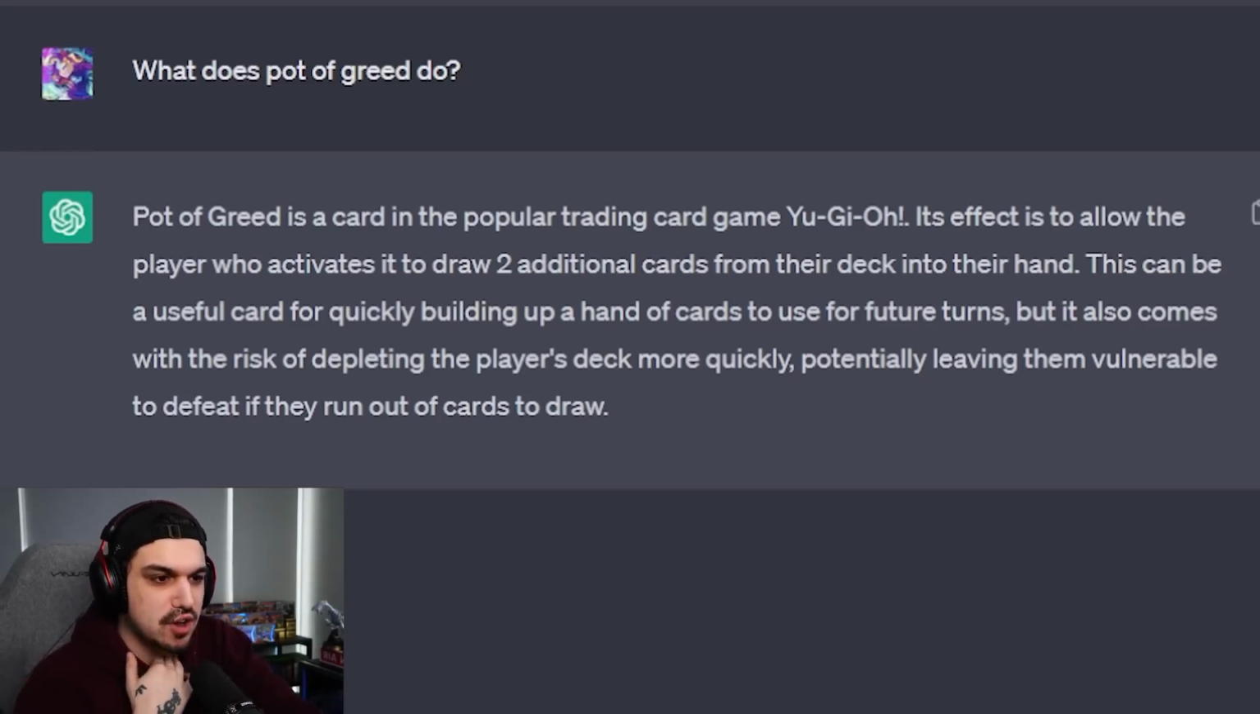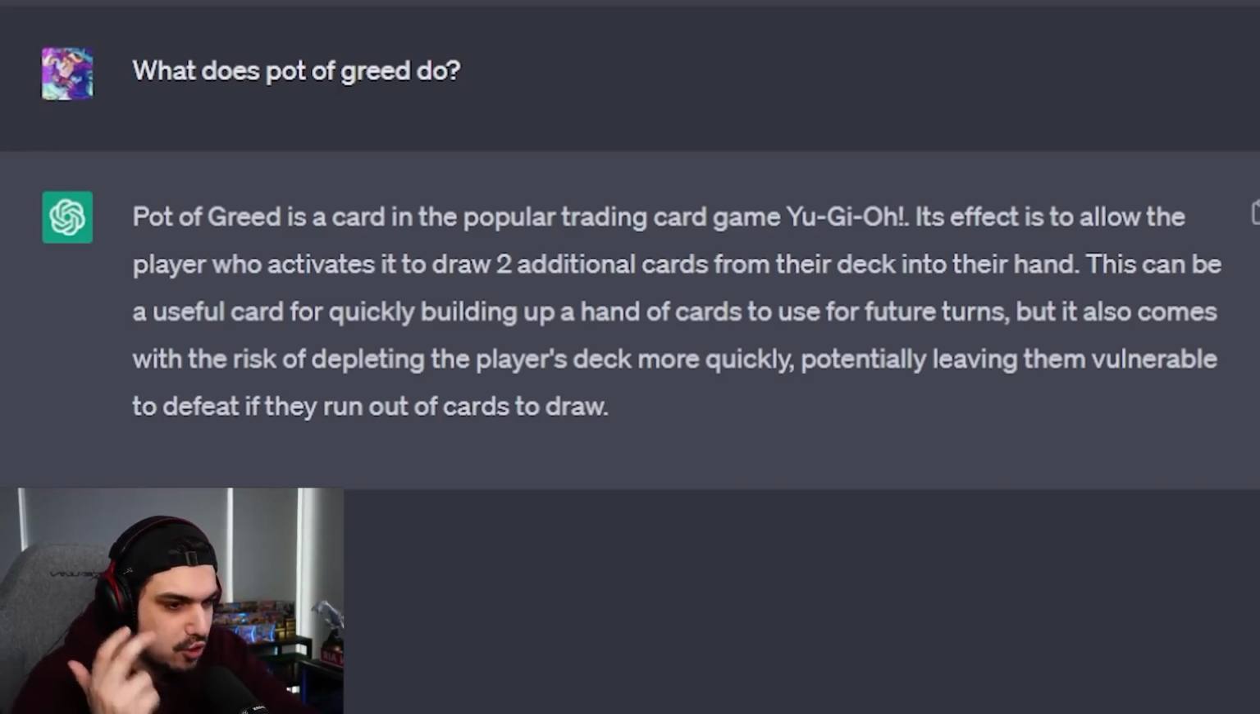Pot of Greed is a card in the popular trading card game Yu-Gi-Oh! Its effect is to allow the player who activates it to draw 2 additional cards from their deck into their hand. This can be a useful card for quickly building up a hand of cards to use for future turns, but it also comes with the risk of depleting the player's deck more quickly, potentially leaving them vulnerable to defeat if they run out of cards to draw.